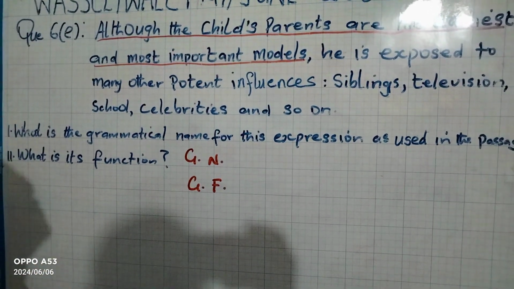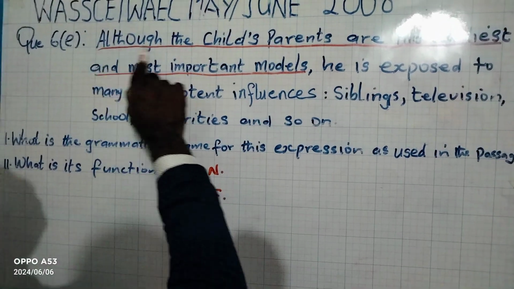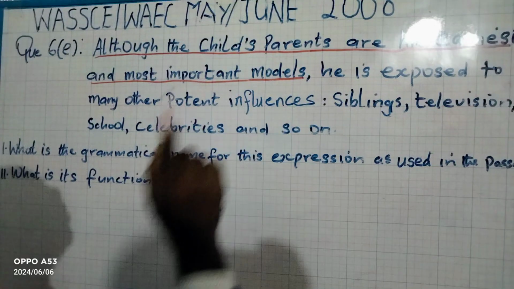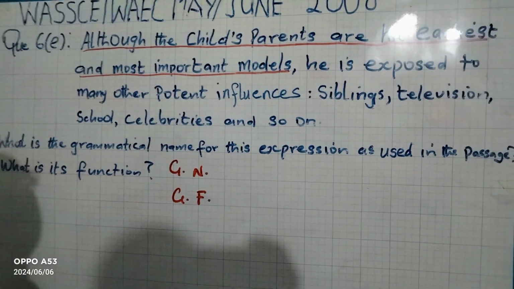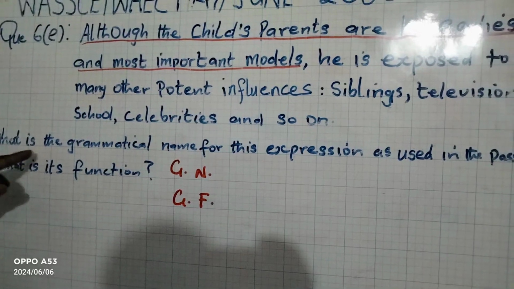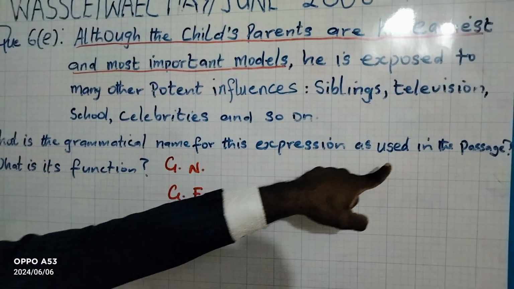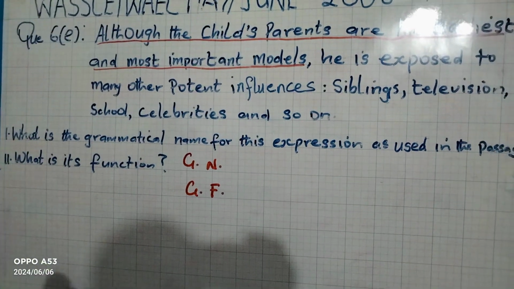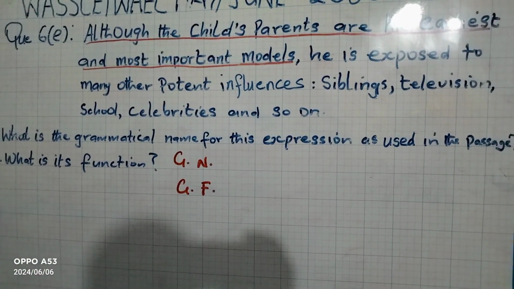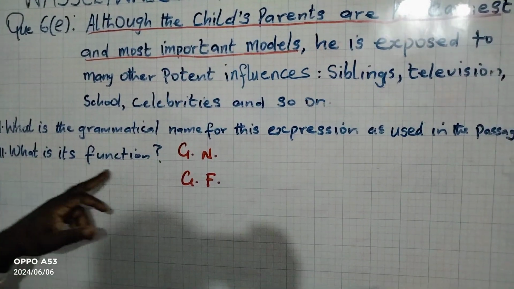And of course, in the usual way of WAEC, they will underline from although, as you can see, till important models. Now, what's the question? The question is, what is the grammatical name for this expression as used in the passage? That is question I. Now the next question is, what is its function?